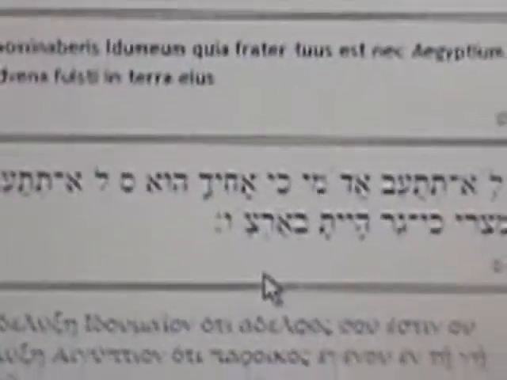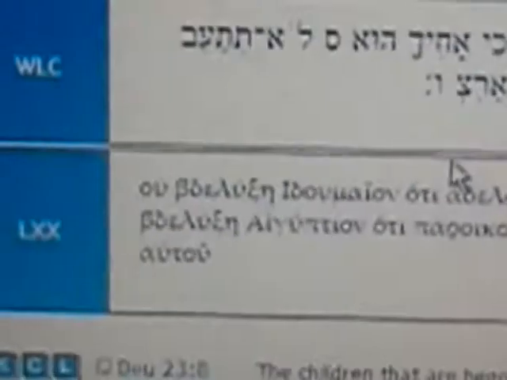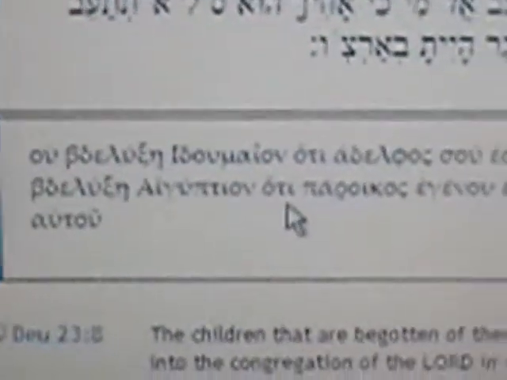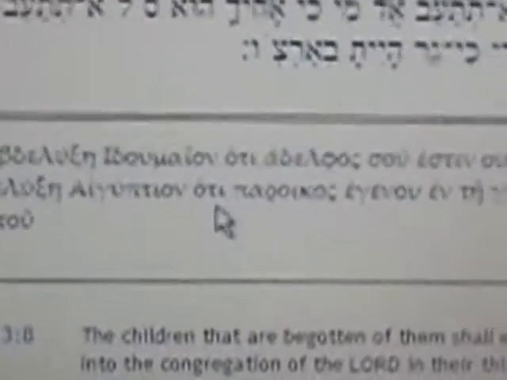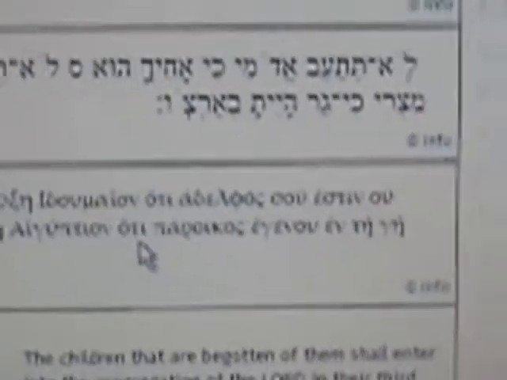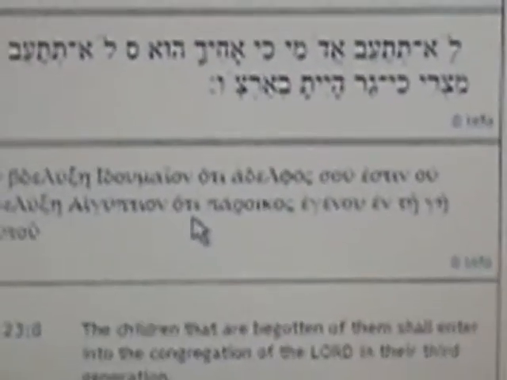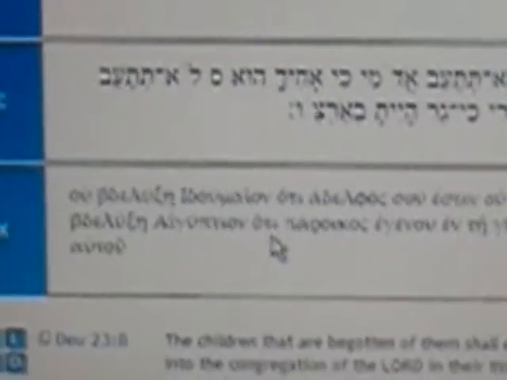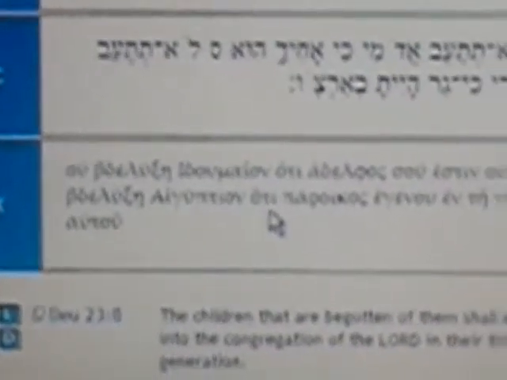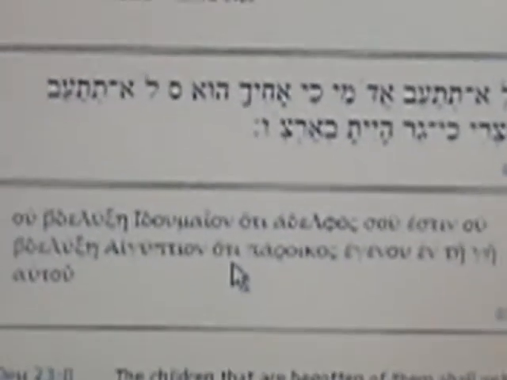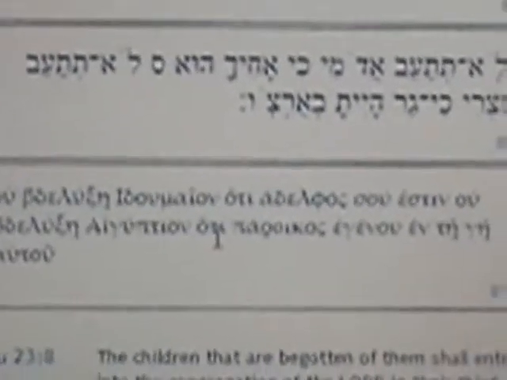So now you have the Masoretic Ben Asher text, the corrupt Hebrew text of the Old Testament, and then you have the corrupt Septuagint of the Old Testament. Both of these are corrupt, but they both say Edom. Okay, because they left that in there. The Most High purposely had that happen because the Most High wanted to let you know that they wouldn't corrupt every single word of it. Some things are going to be left in there, that's true.